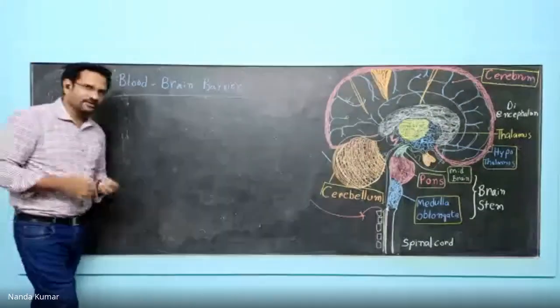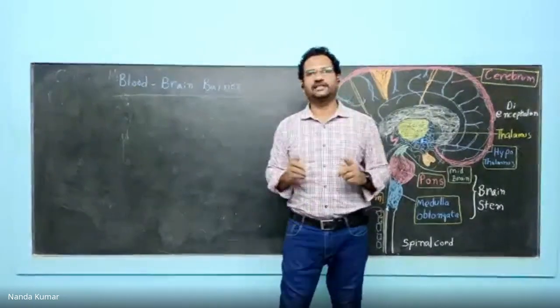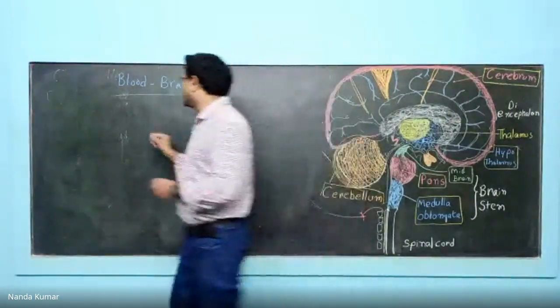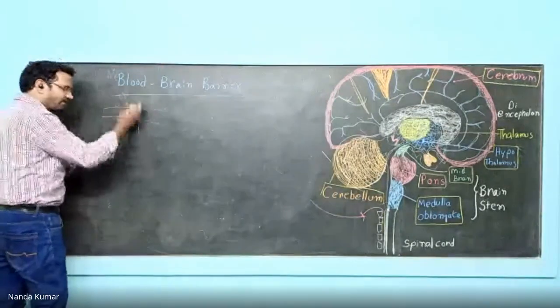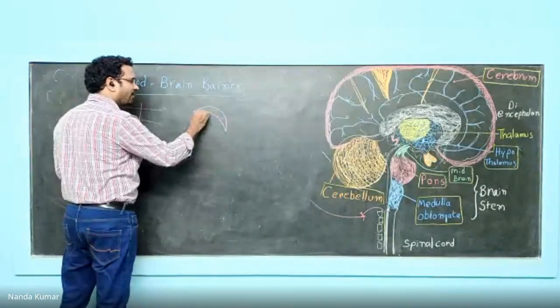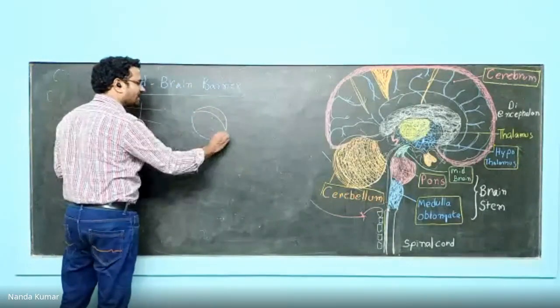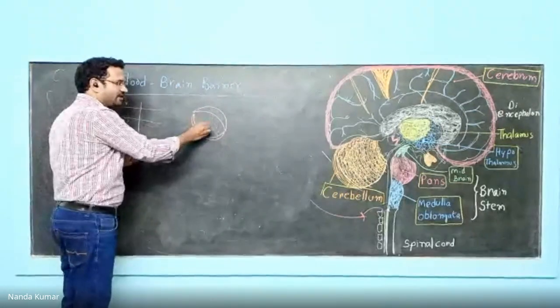Usually the wall of a blood vessel is made up of endothelial cells. See, blood vessels will be like this, right? Imagine this one is a blood vessel and here the blood is flowing.